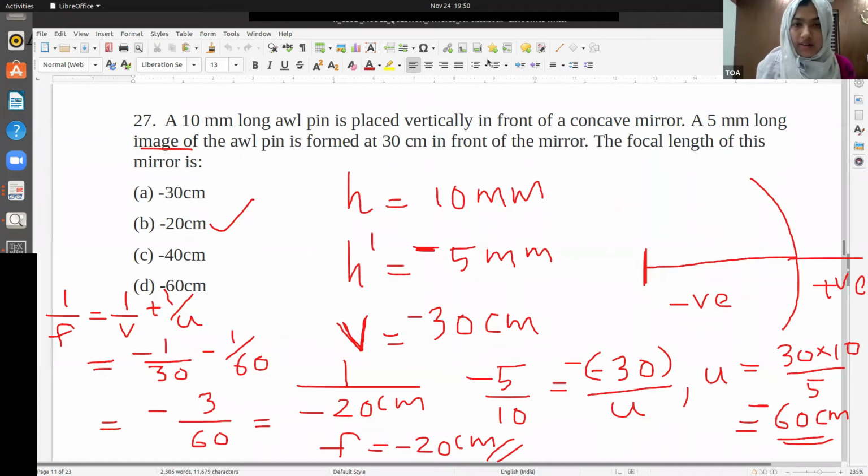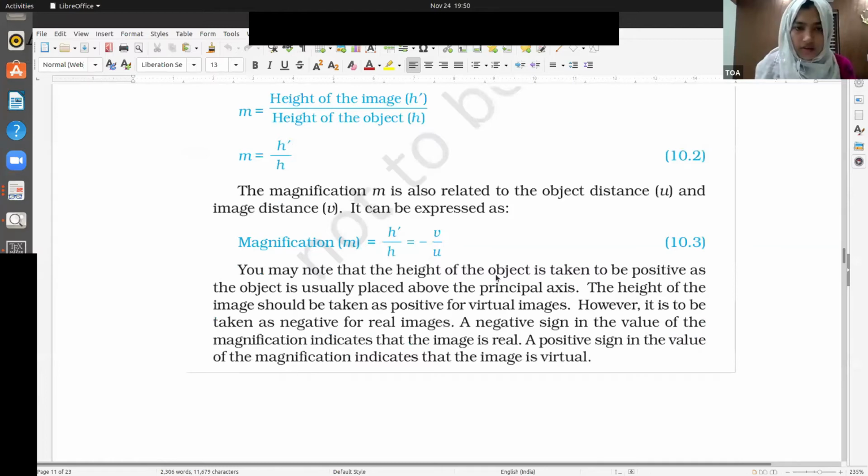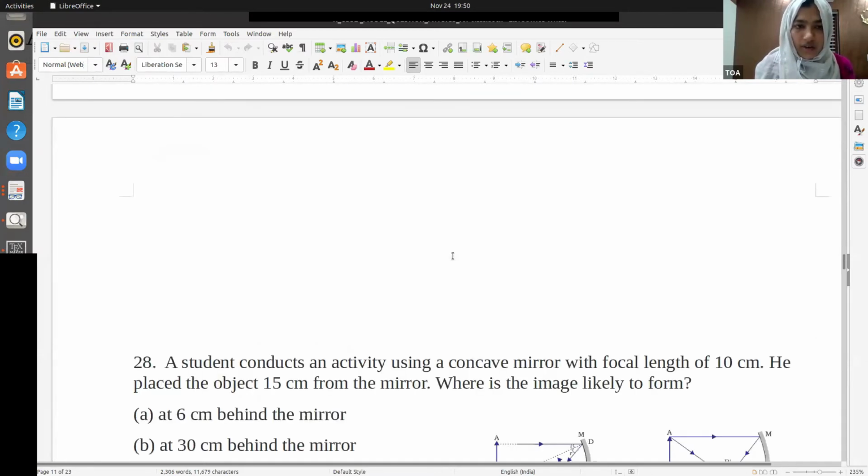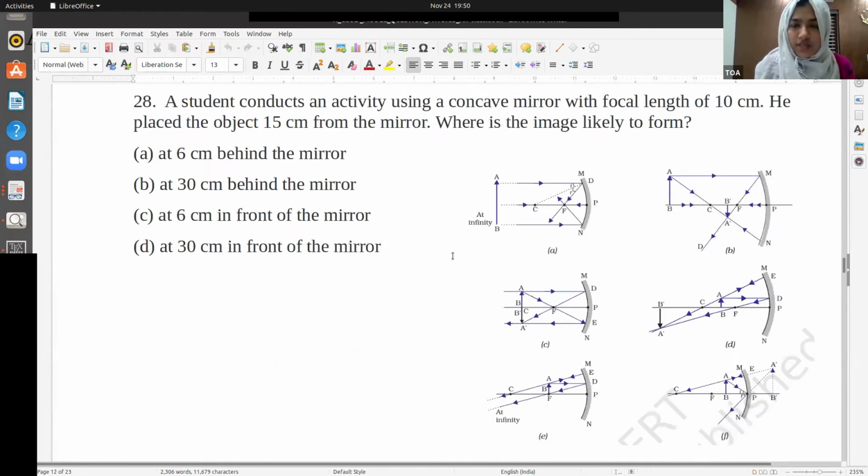I will be sharing the solutions with you. Okay, now moving to the next question. You have this theory in the textbook. Please go through this part of the textbook: the relation between magnification, V by U and everything. A student conducts an activity using a concave mirror with focal length 10 centimeter. He placed an object 15 centimeter from the mirror. What is the image likely to form?